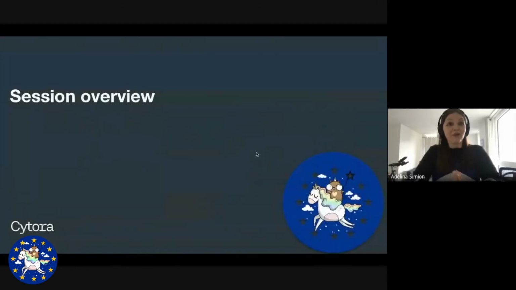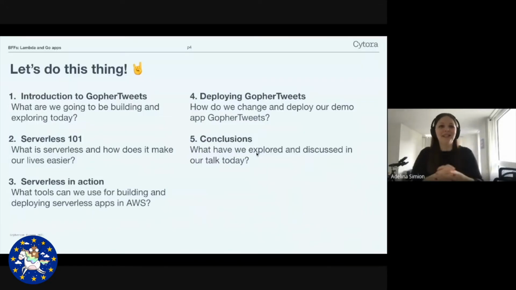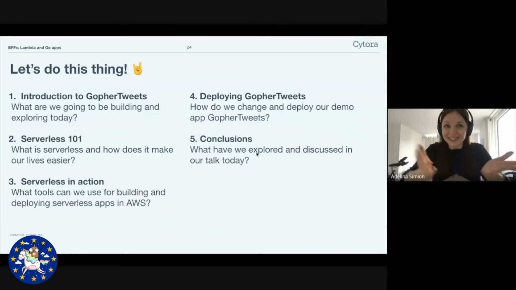Let's have a look at what we're going to be doing today. First, we're super excited that we've built a demo app for you using serverless, and we will show you what it does. It's titled Gopher Tweets, and it's for gophers to tweet. See what we did there? Then we will go into Serverless 101 to talk about the fundamentals of serverless. Since this talk is aimed at anyone that's a serverless newbie or anyone that's curious about serverless, we want to start slowly and introduce all the fundamentals to you before we go really into the nitty-gritty.